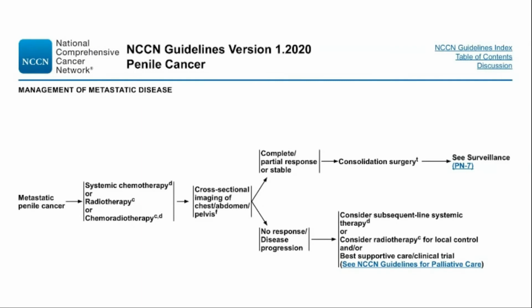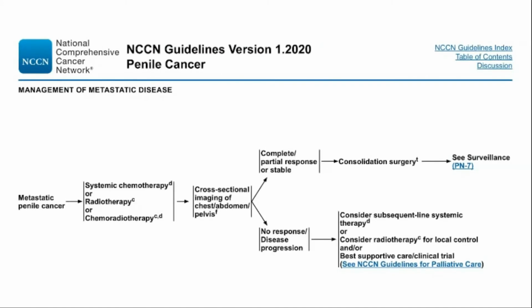The NCCN panel strongly recommends consideration of clinical trial participation as data are limited in the second-line setting. However, in select patients, paclitaxel or cetuximab may be considered, especially if previous treatments did not include a similar class of agent.